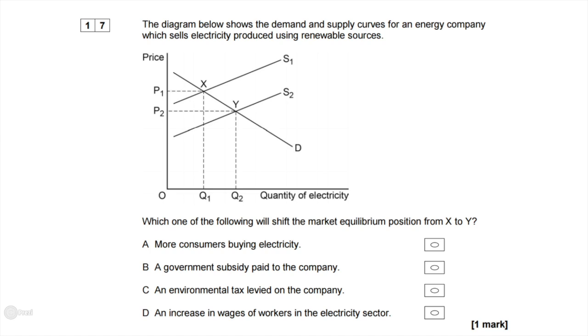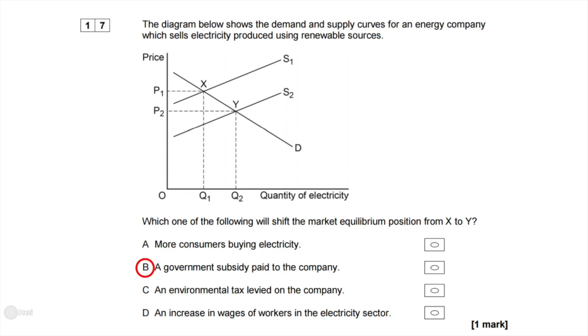So they'll be able to supply these goods for less than they were able to before. And this is the right answer because the supply curve is shifting downwards or outwards, which means that firms are more eager to supply more to the market, which moves us from equilibrium X to equilibrium Y. So the answer is B.